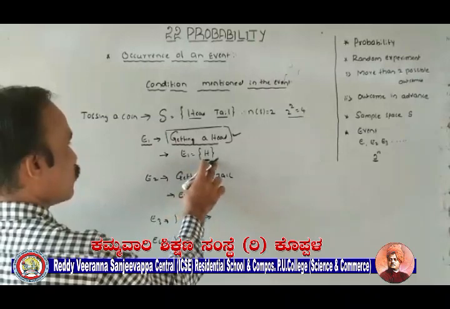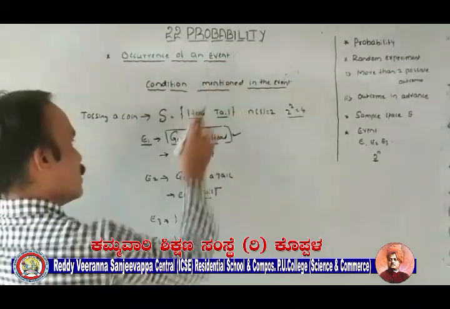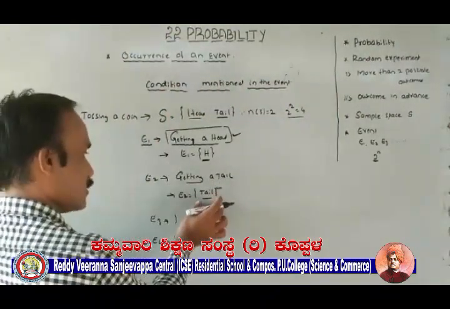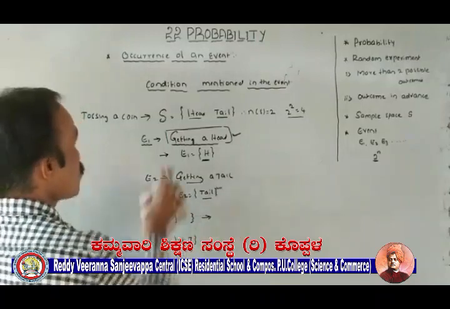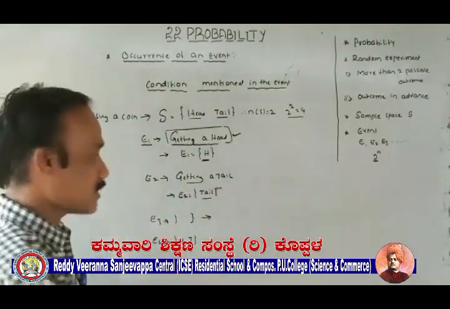E1 is equal to head, getting a head. This is occurrence of an event. Occurrence of an event getting a tail, that is E2 is equal to tail. Now the condition is head and tail appear at a time.